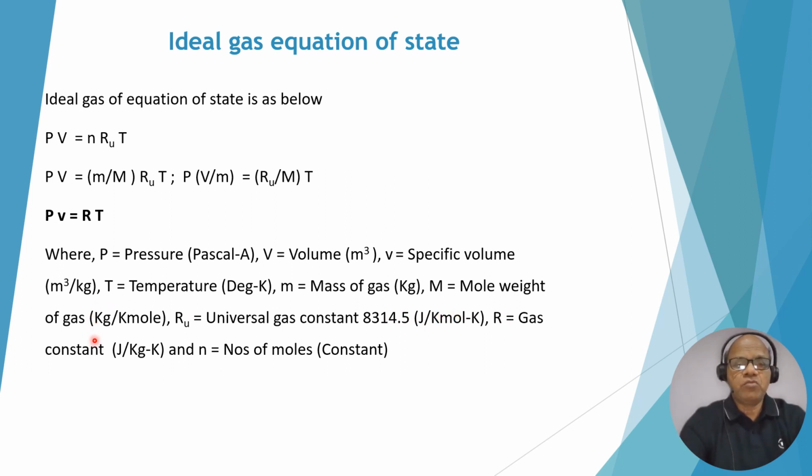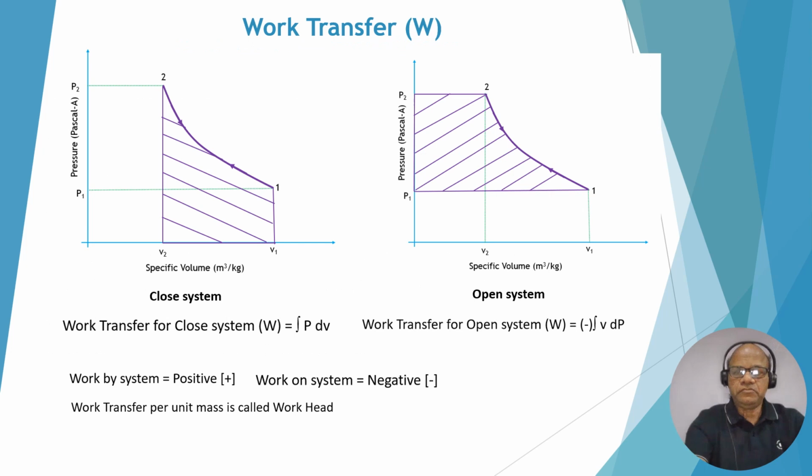that is kg per kilomole, Ru is the universal gas constant, that is 8314.5 joule per kilomole per Kelvin. R is the gas constant, that is joule per kg per Kelvin, and n is the number of moles. So this equation is going to be used everywhere. So let's focus on this: Pv equals RT, where R is the gas constant.